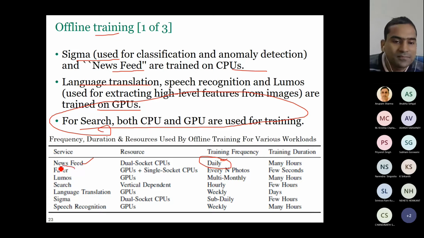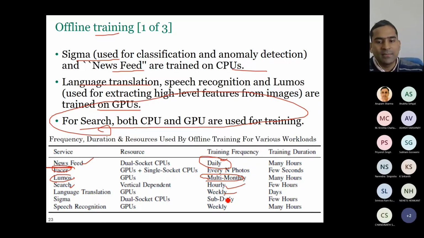Now FASER: because you train a model for some images, then you may encounter more images. Then after some more images, you again train it so that your model does not become outdated or obsolete. That's why after every n images. LUMOS, I don't know what this is, but after many months it needs to be trained. Language translation is weekly. Sigma switching, they are taking sub-daily. That means even every day you train it after a few hours. So that's why, depending on the training frequency.